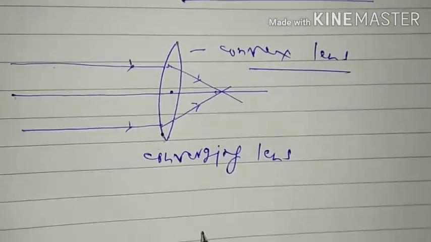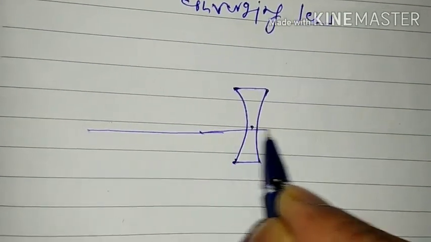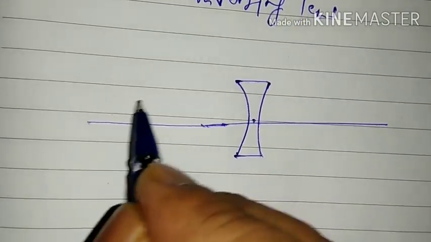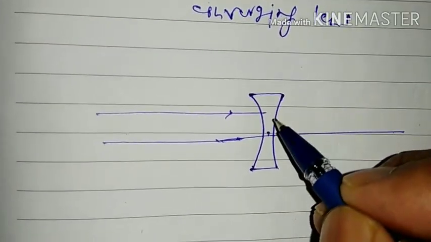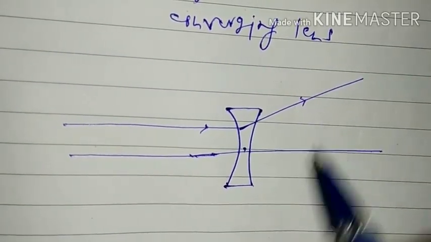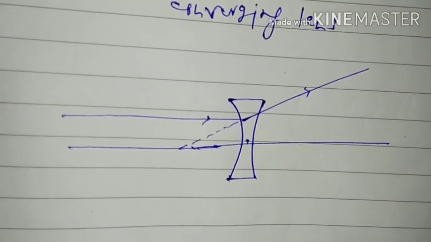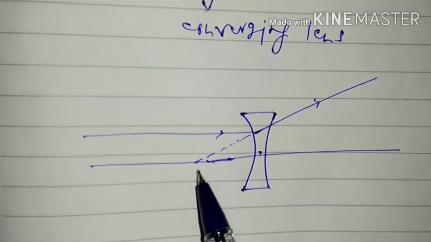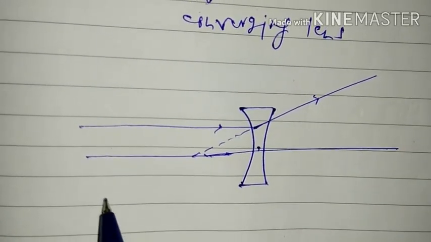And concave lenses, see, for concave lenses what we have learned. This is optical center. Suppose this is principal axis. So in concave lenses, rays of light parallel to the principal axis after refraction diverge in such a way that it appears to come out from a point. It is not a real event. It is a virtual event because rays of light after refraction diverge.